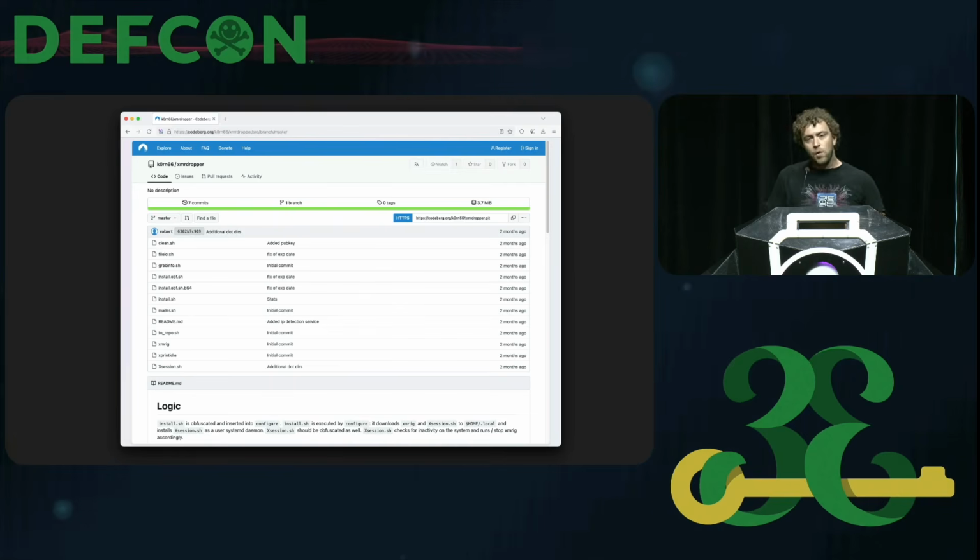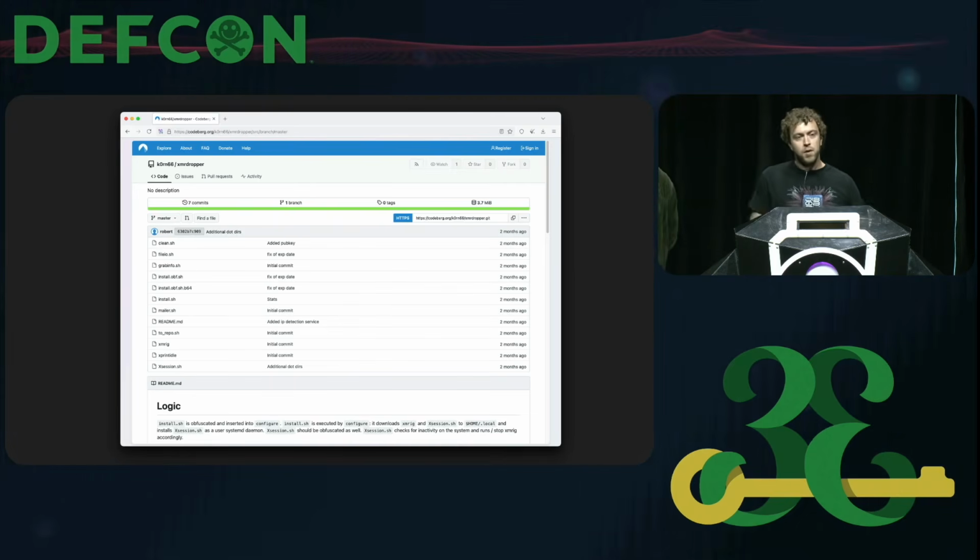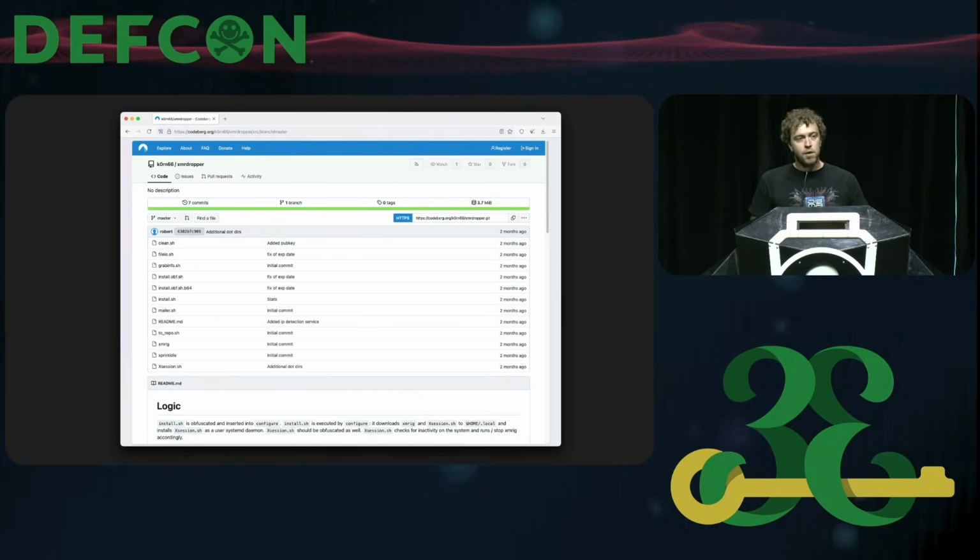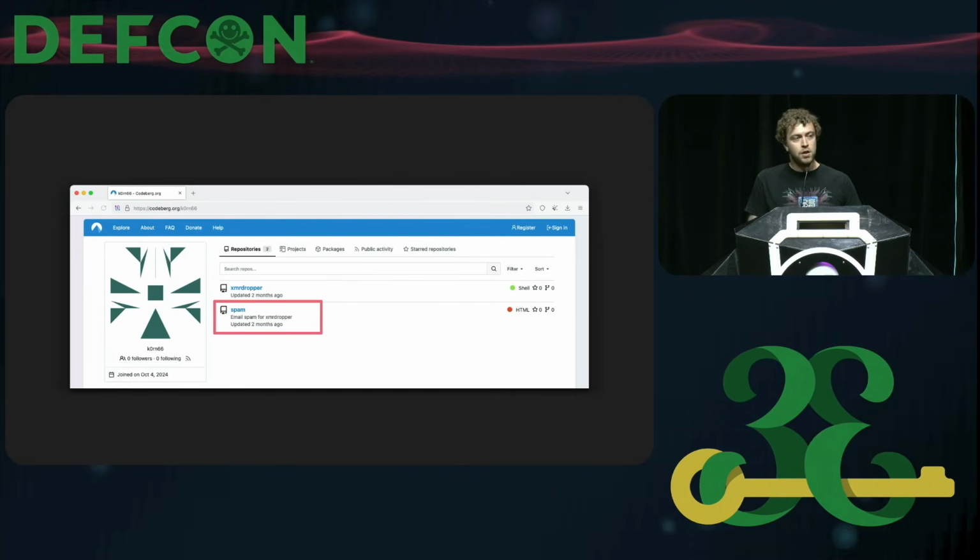Now, the attacker was kind enough to make that repository publicly available on Codeberg. So it's nice for us because we can see the commit history, the commit metadata, the different updates that they do to all the different payload files. But more than that, they also make available a second repository called spam, which contains a few things.